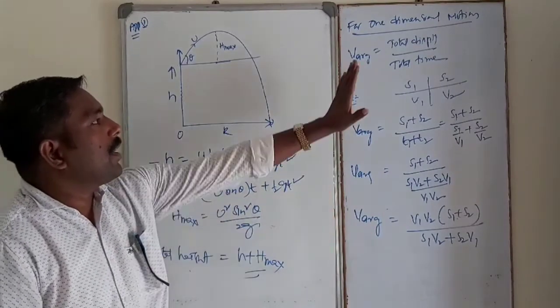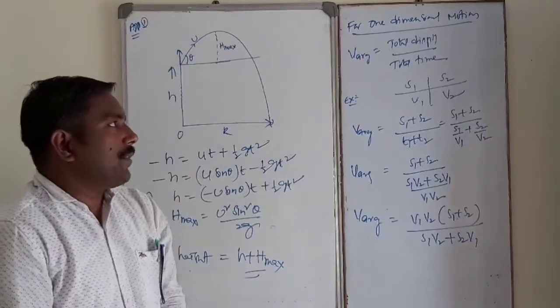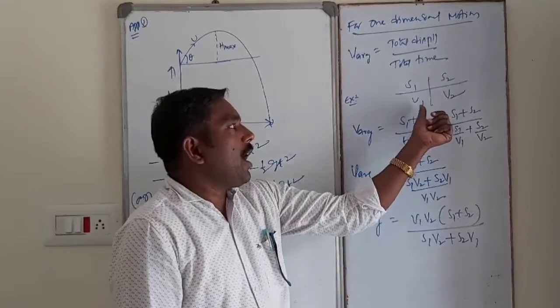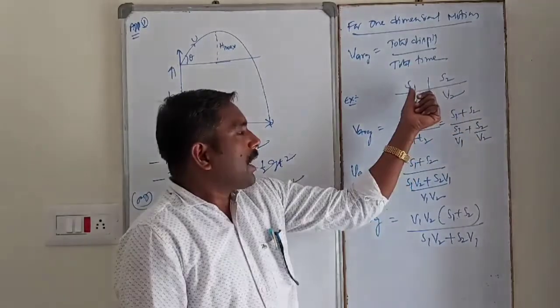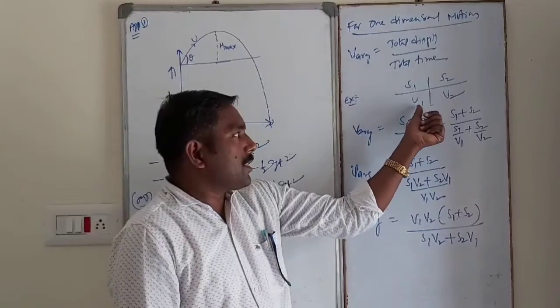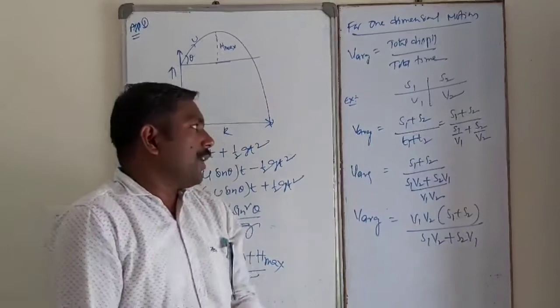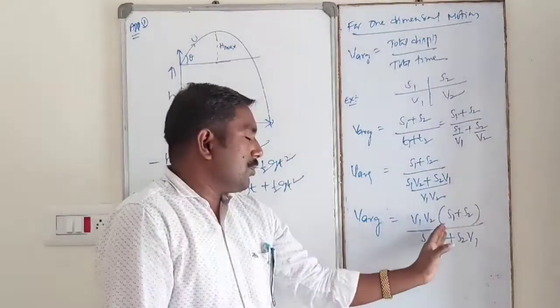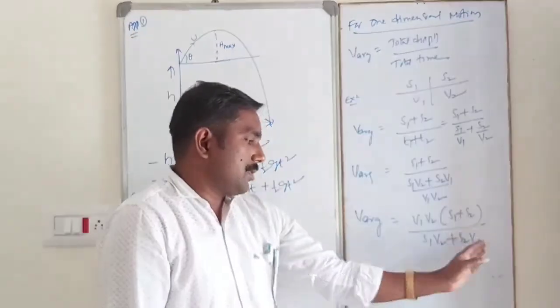See, dear students, in case of one-dimensional motion, how to find out the average velocity? Whenever the body is moving with the velocity v1, and then with the velocity v2, and travels a distance of s1 with the velocity v1 and s2 with the velocity v2, in this case how to find out the average velocity? Like this: average velocity equals v1 v2 (s1 plus s2) divided by (s1 v2 plus s2 v1).